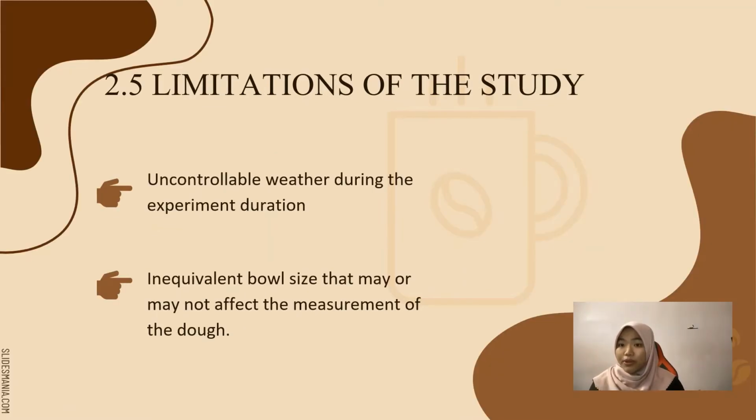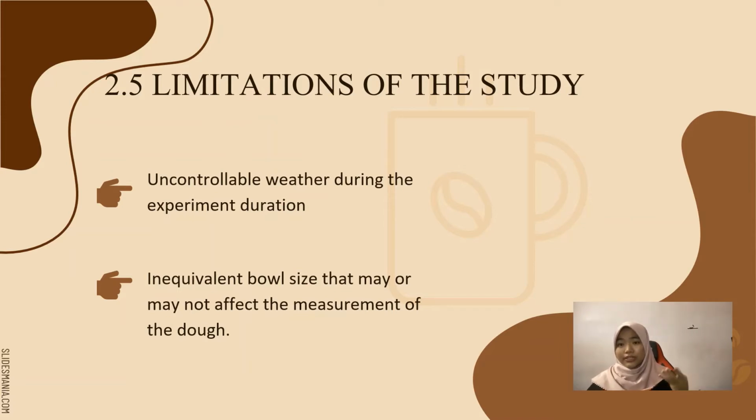For chapter 2.5, I will be explaining the limitations that we've encountered in our study. The first limitation that we've encountered so far is the uncontrollable weather. Since our study has a lot of replications and treatments, it takes a lot of time for us to run the experiment. During this duration, the weather changed a couple of times, from sunny, rainy, thunder, and the humidity of the air might have affected the rise of the dough.